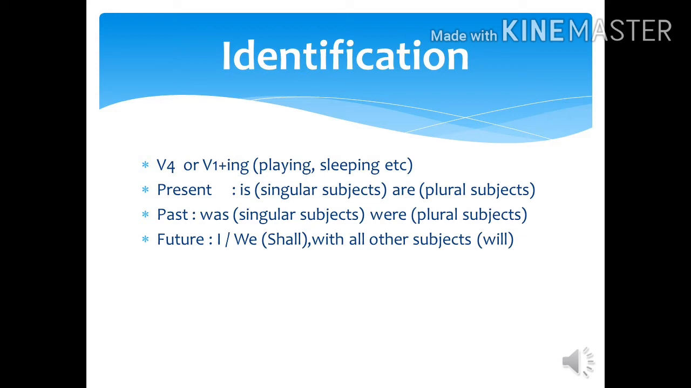Let's discuss its past. As we all know, the was verb will be used, but with all singular subjects, as I have discussed in present. With all plural subjects, we use were. Let's discuss the future. Whenever we are talking about future, will and shall come to our mind, but we don't know their differentiation. Dear students, with I and we use shall. With all other subjects other than I and we use will, like he will, she will, it will, they will, etc.